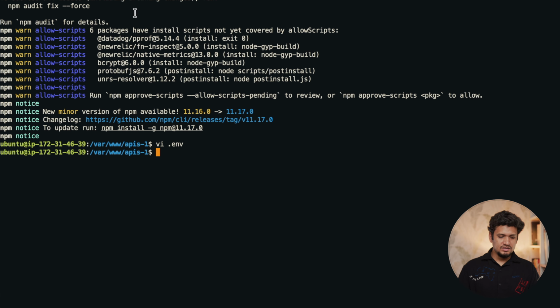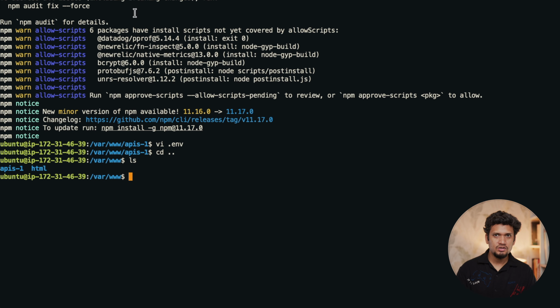We have modified the environment file. Let's do one more thing. Let's get out of this directory. Let me create one more copy of this API. Why? Because we want to have two instances of our application server. So first application server instance will be APIs 1, second will be APIs 2. Copy -r recursively APIs 1 to API 2.